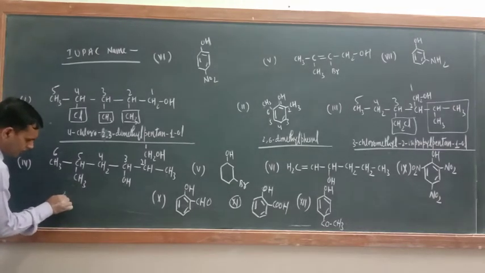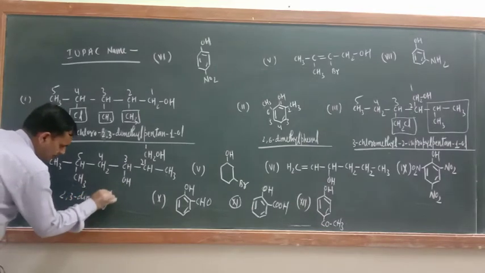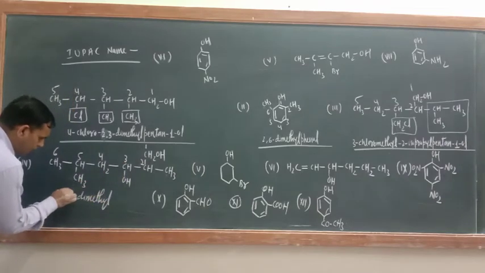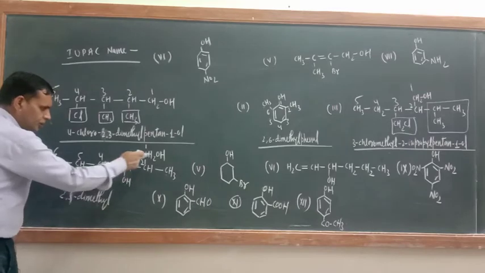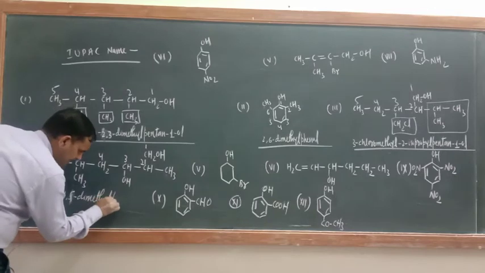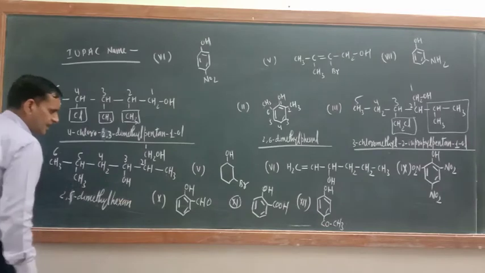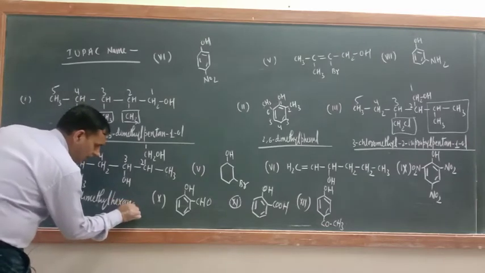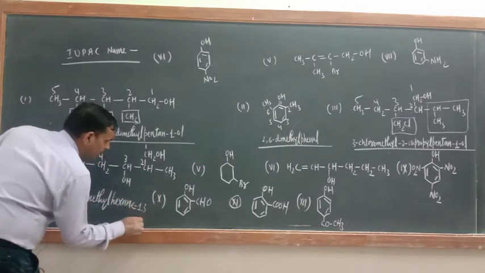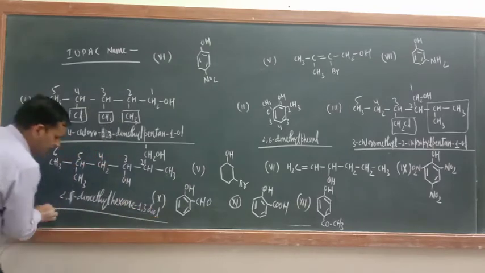So 2, 5 dimethyl, then hex, then E should not be deleted, 1, 3 diol. Okay, this is the name.